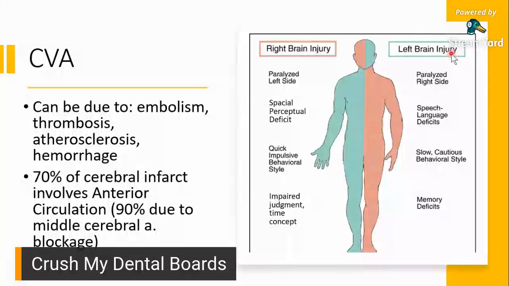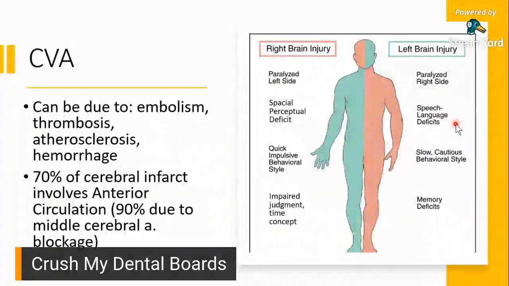Okay? Now, for a person with a left brain injury, so meaning na-stroke siya sa left side, ang paralyzed ngayon ay ang kanan. Okay? So the paralyzed side would be the right side, and then he or she would have speech language deficits.